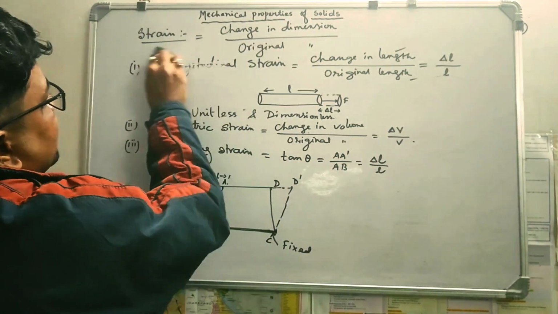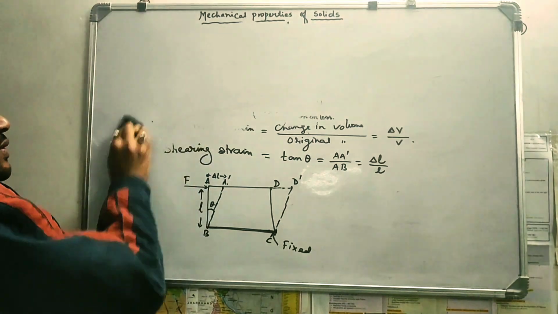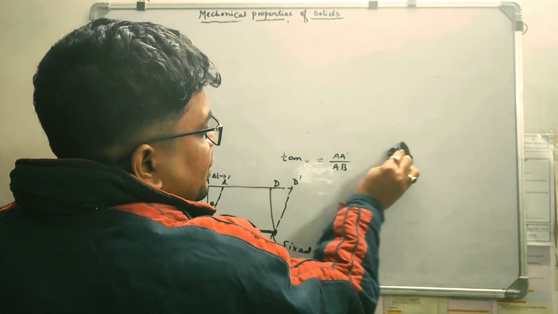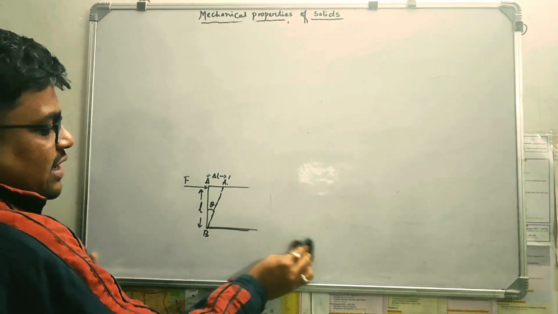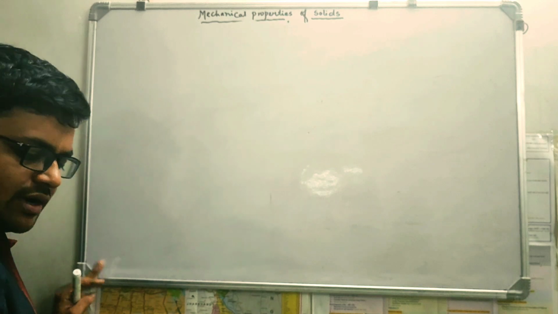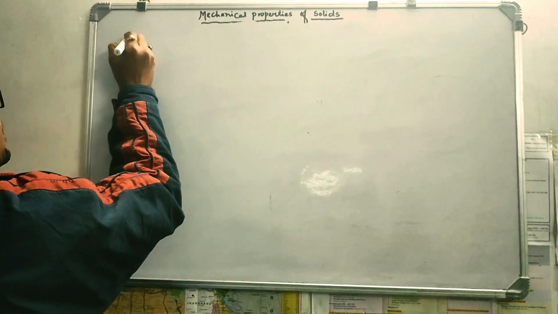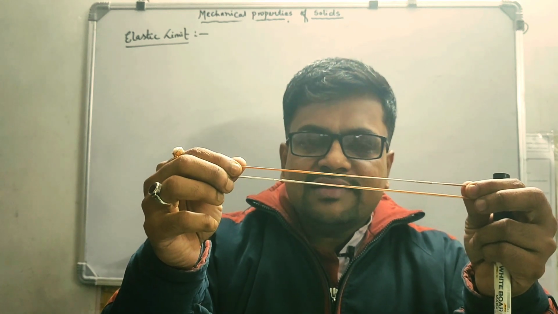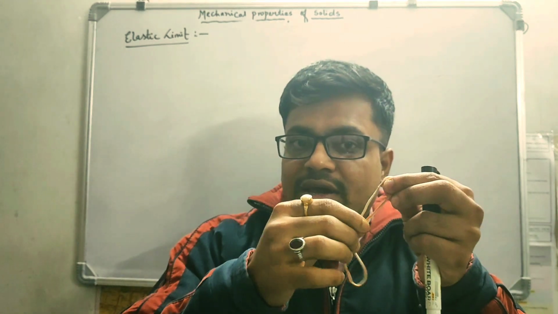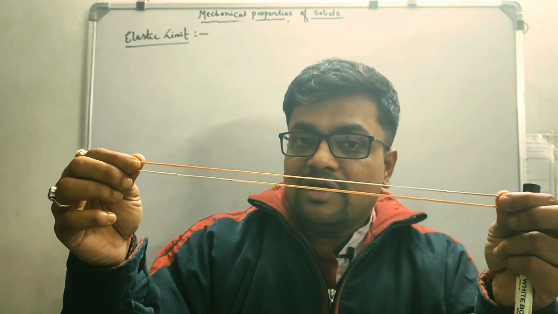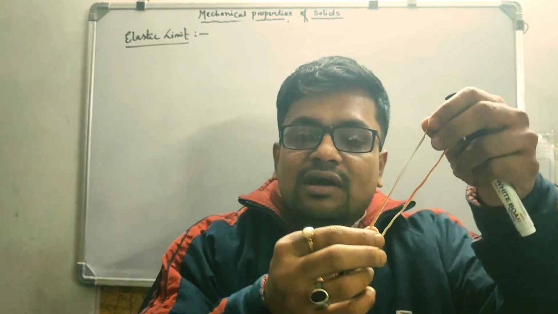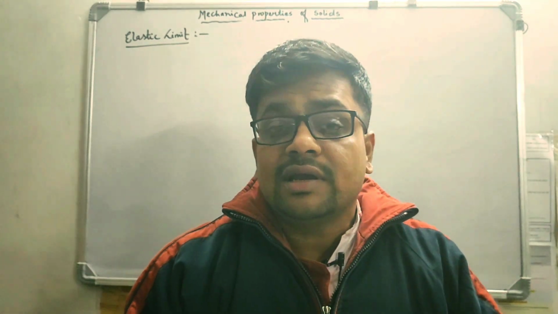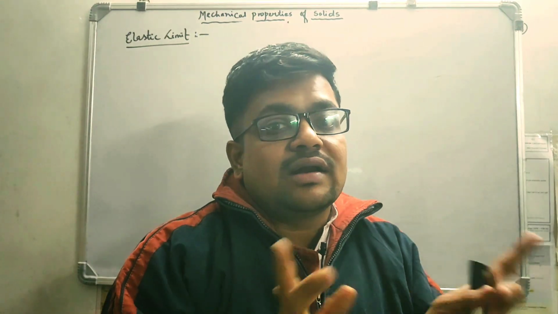Chalo, next topic is elastic limit. Stress means force by area, or restoring force by area, or you can say applied force by area. Strain means change in dimension by original dimension, has no unit, no dimension, right? So next is elastic limit. As I said already, when we apply force on an object, up to some extent it will bounce back. Its original shape will be regained. Again, if we increase, again it will regain. That means by applying stress, the strain is happening, right? There is a change in dimension. So stress and strain are related, right?